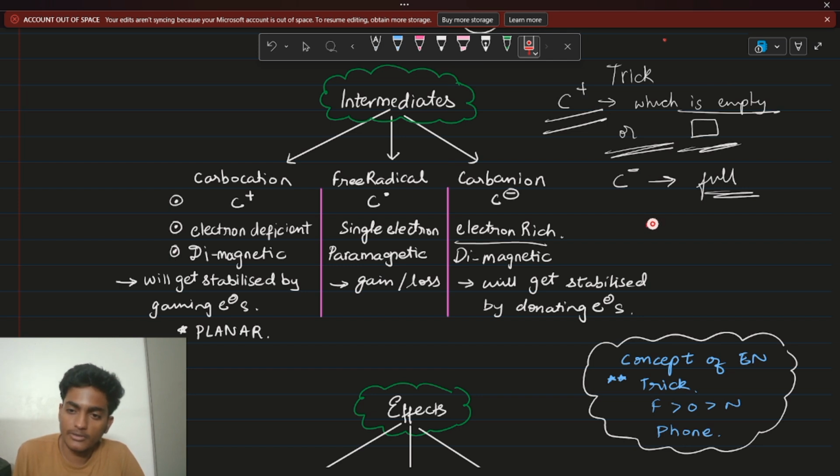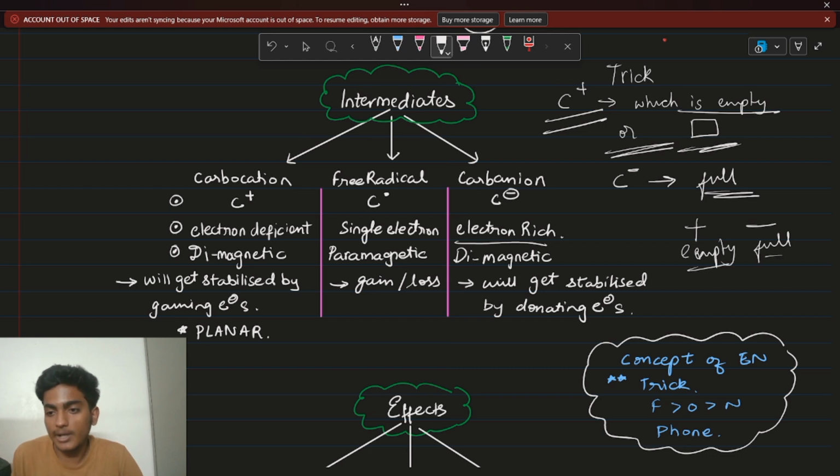Now what is C dot? C dot is your free radical. Okay. So you have seen plus, you have seen minus. Plus is what? Empty. What is minus? Full. So if plus is empty and minus is full, then what is dot? Right? It will be something in between. So basically, in C plus, now this is a single electron.